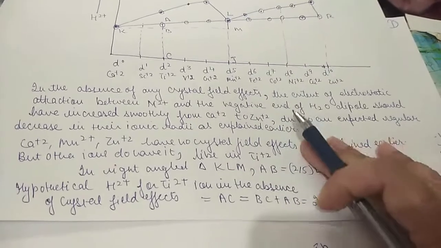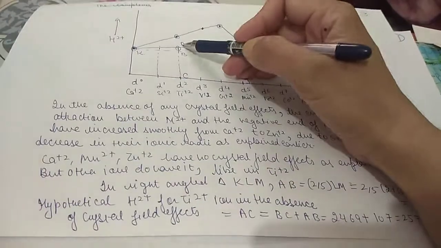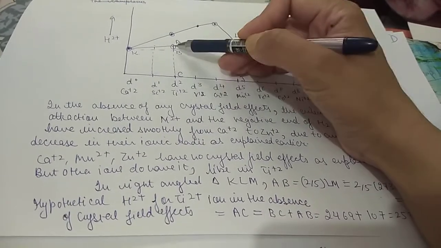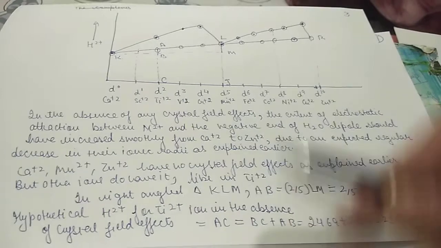Now this line AC, if we have to determine the energy of titanium, AC is equal to BC plus AB.